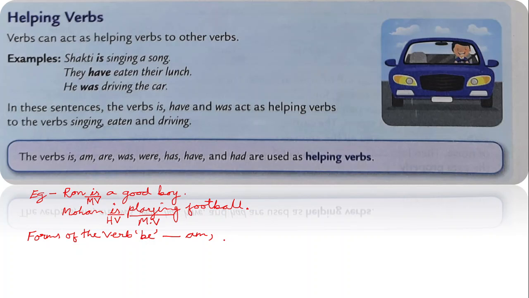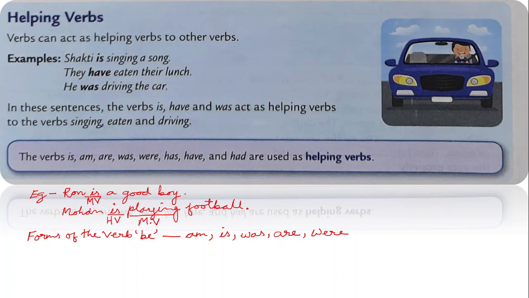Then is, like he is, she is, the dog is, the boy is. Then past tense was. And for plural case in the present, are; for plural case in the past, were. These are the different forms of the verb be.